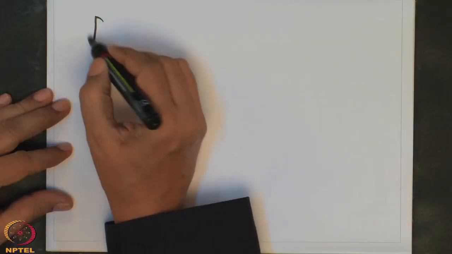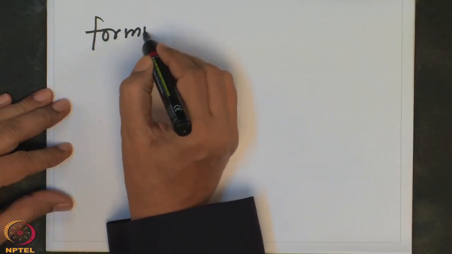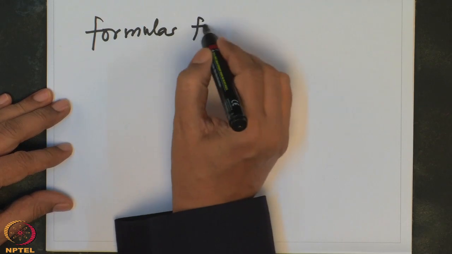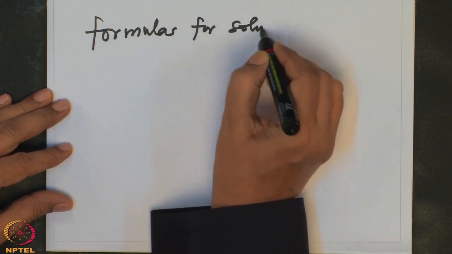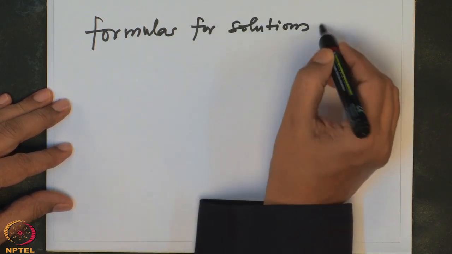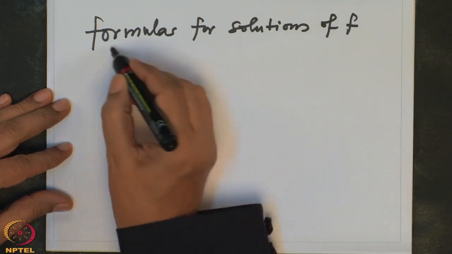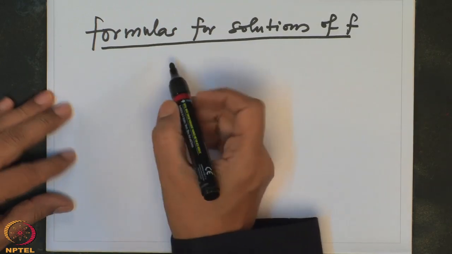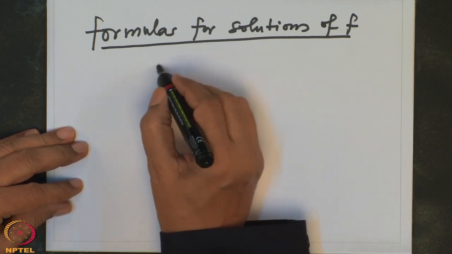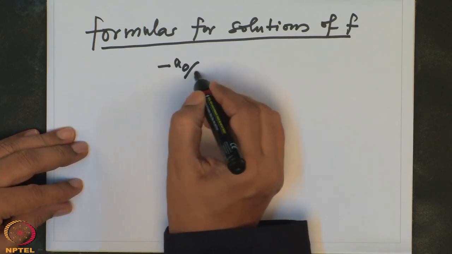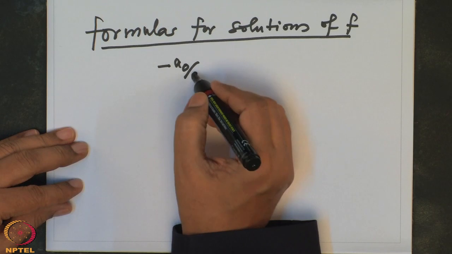So now, a little bit, 2-3 minutes about the problem. What are we looking for? We are looking for solutions, and we were looking for formulas for solutions of f. What does that mean? The typical example: in the linear case, we have the formula a_0 by a_1. It involves only the coefficients.